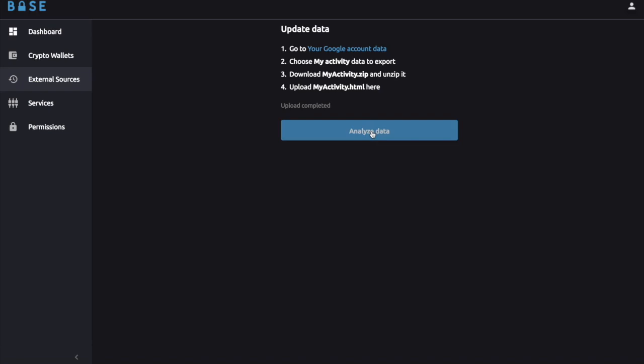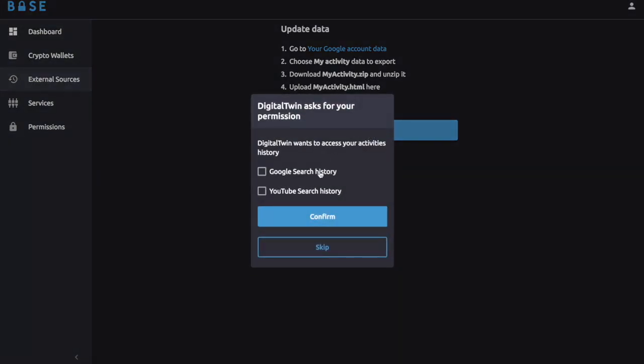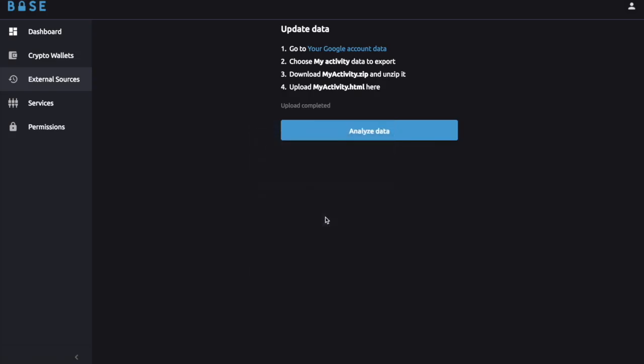When we click Analyze, we get a pop-up screen asking you to provide access to this service. So this service will analyze your search history and will build a digital profile. You have full control what data you share with this service. So you can decide and share Google search history, but not to share YouTube search history. Okay, so we allow access, confirm, and here it is.